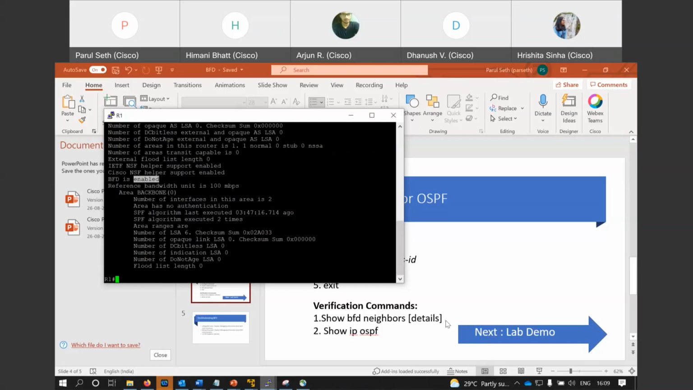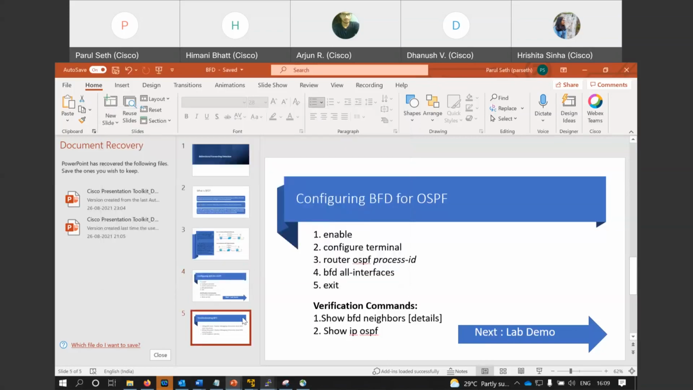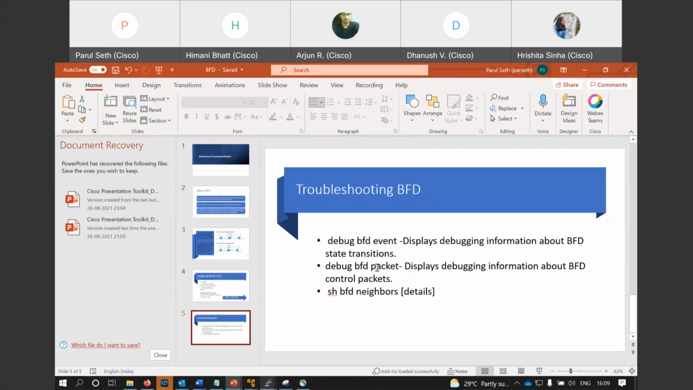I was trying to get the log of the debug command, but I was not able to get that. I even asked Anas, but those commands were not working. So maybe I could ask him later on and tell you about it. That's it.